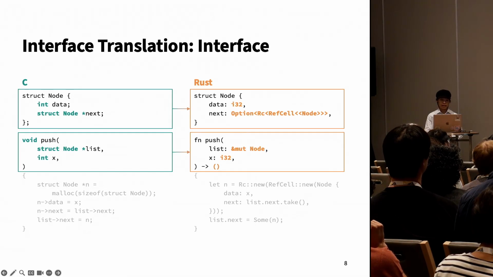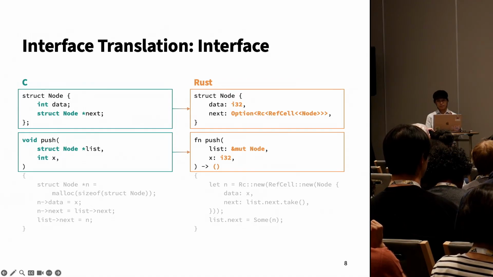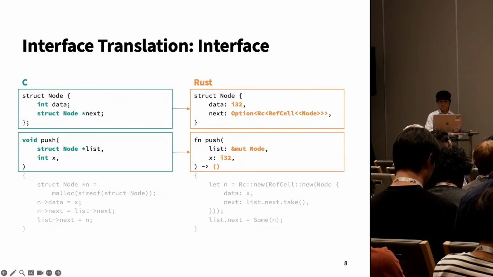What we want is, for those top-level declarations, the struct definition and function signature, to find a corresponding declaration in Rust. Another way of thinking about this is to find Rust types to replace all of the C types.